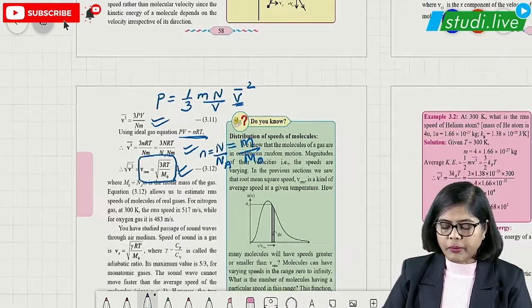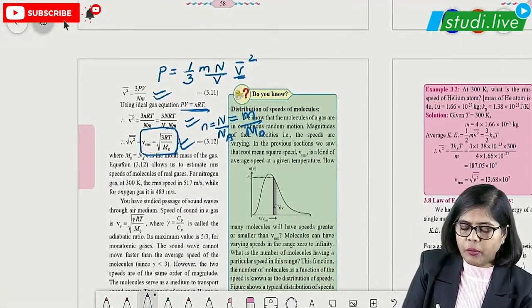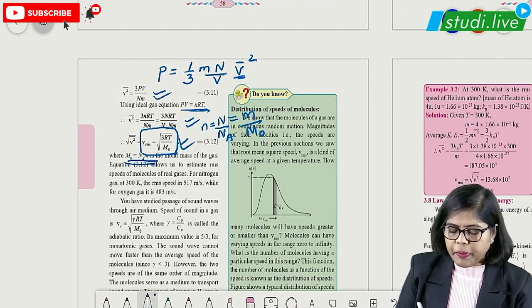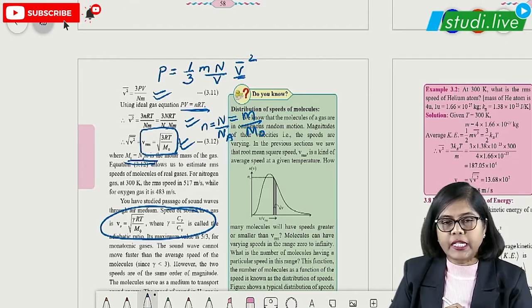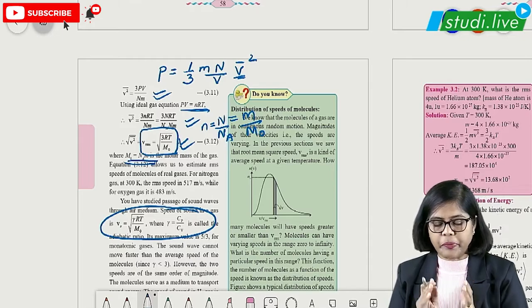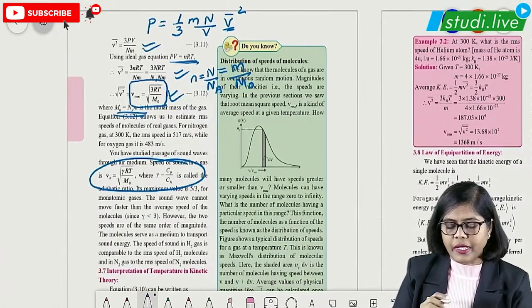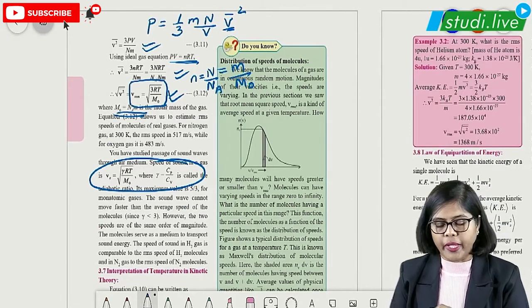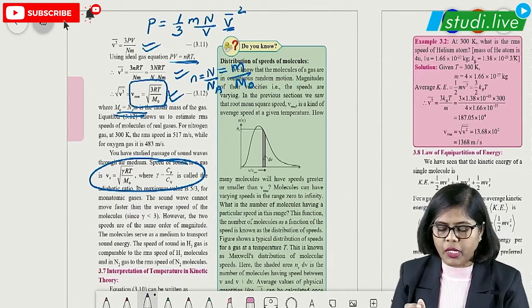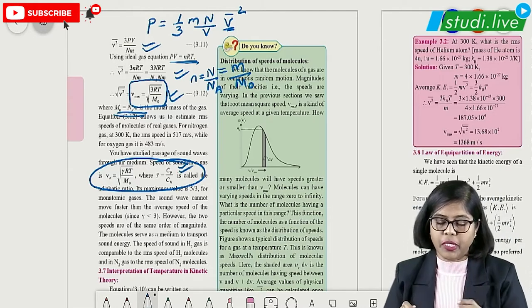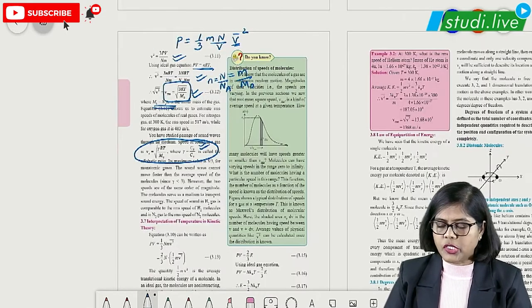Okay. So after substituting everything, and molar mass formula, students, you can just write here Na m, right? And this particular formula, if you remember, you have studied in 11th standard, that is the speed of sound. Okay. Speed of sound in a gas is root of gamma RT upon M0 according to Laplace correction formula, where gamma is nothing but what? Cp upon Cv. So just remember this particular, sometimes the questions can be based on that.